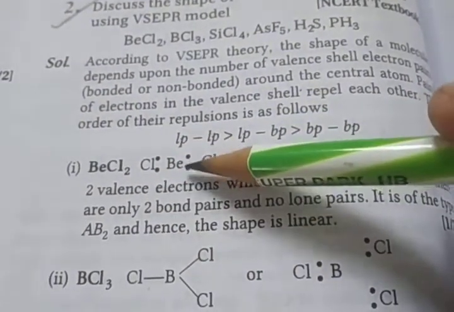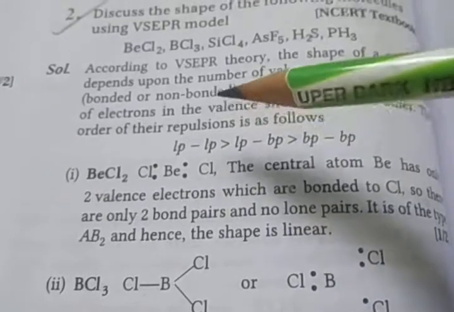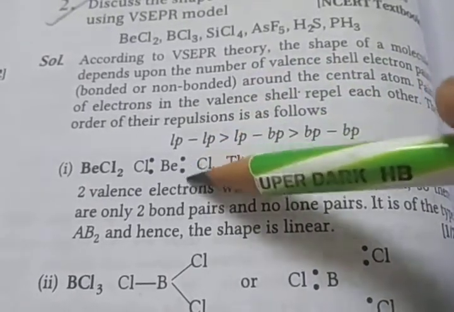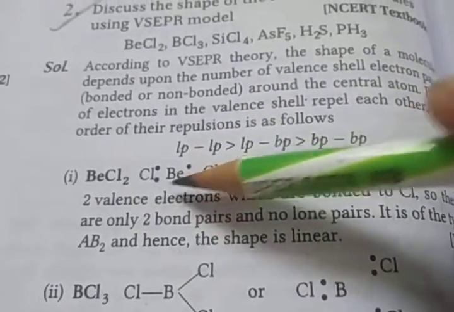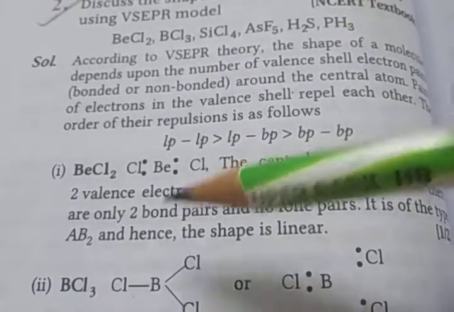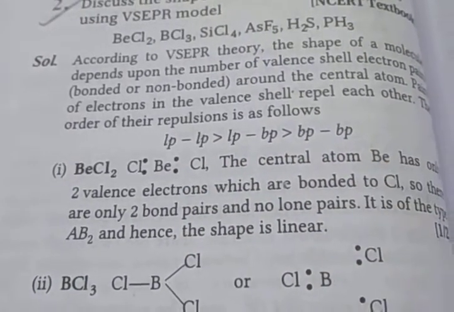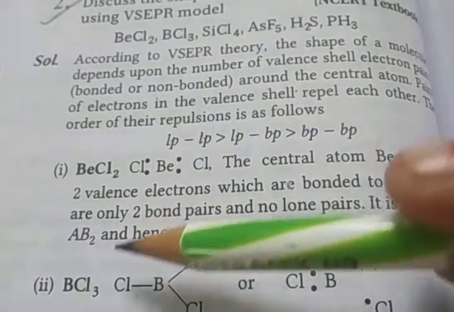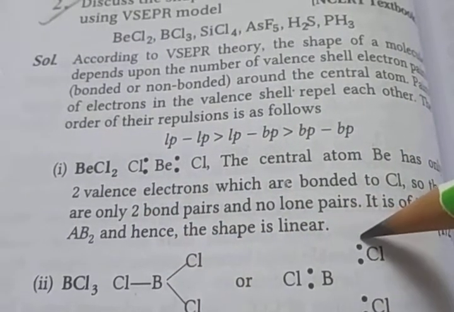First we have to see the shape of beryllium chloride. Beryllium is the central atom. Beryllium has only 2 valence electrons, which are bonded to the chlorines. So there are only 2 bond pairs and no lone pair. So it is of the type AB2 and the shape is linear.